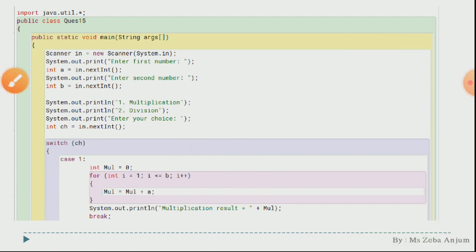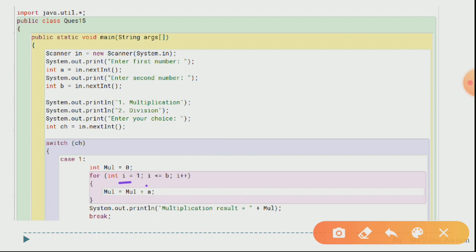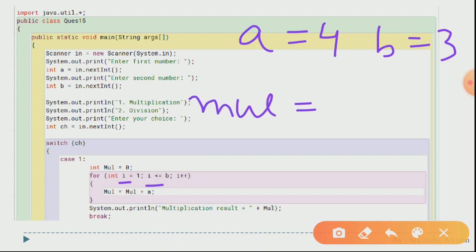Getting? Now see, for the for loop I equals to 1, I less than equals to b. Okay, now let us suppose you have taken a equals to 4 and b equals to 3. Okay, now the value of mul will be what? Initially it is 0. The value of I, let us suppose we are going to write over here. Firstly it is 1. The condition will be checked. 1 less than equals to 3, condition is true.